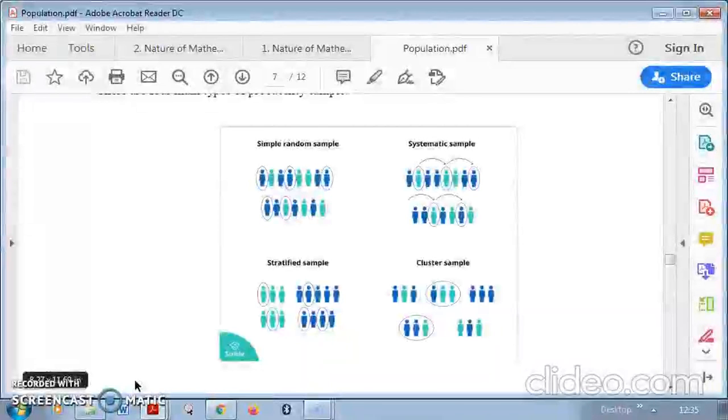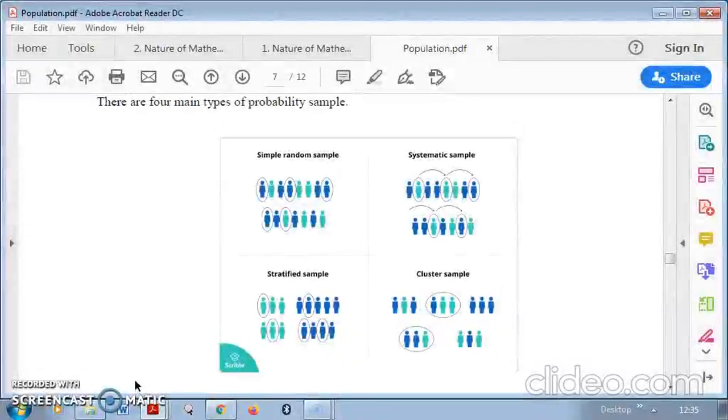Hi students, in the previous class we just discussed simple random sampling. Now we are going to discuss the systematic sample.